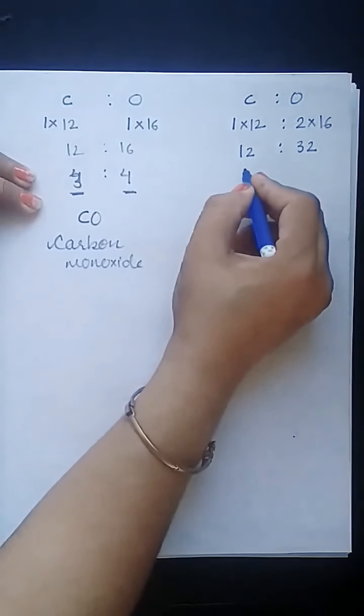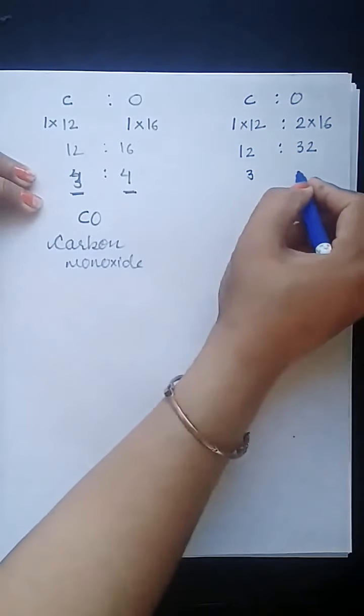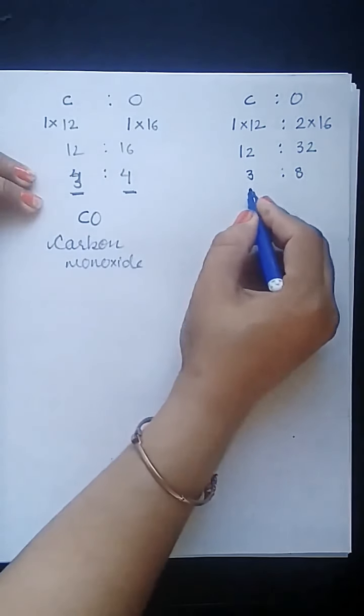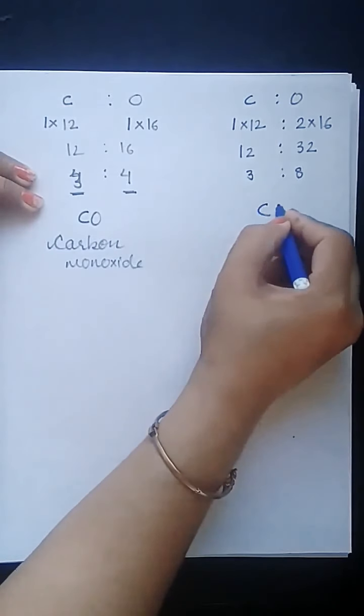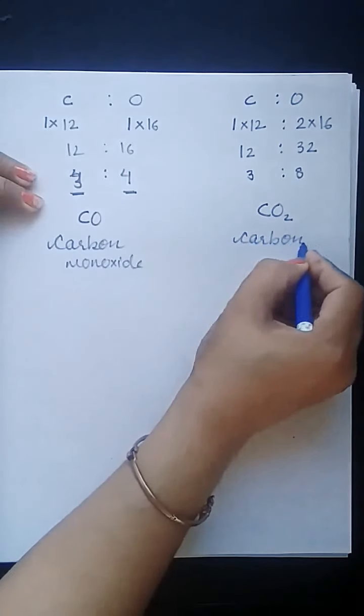Simplest ratio, 4 threes are 12, 4 eights are 32. That means 3:8 ratio. 3 grams of carbon reacting with 8 grams of oxygen gives you CO2. The compound formed is carbon dioxide.